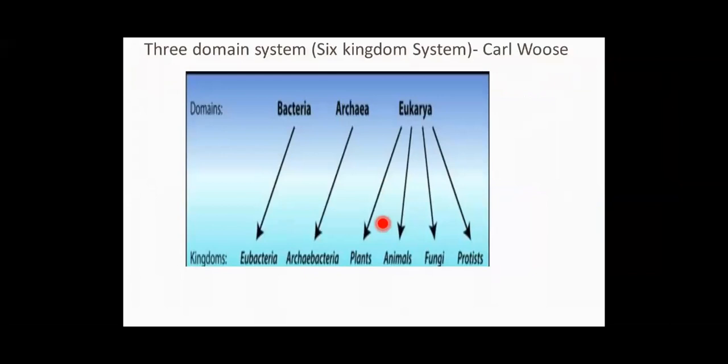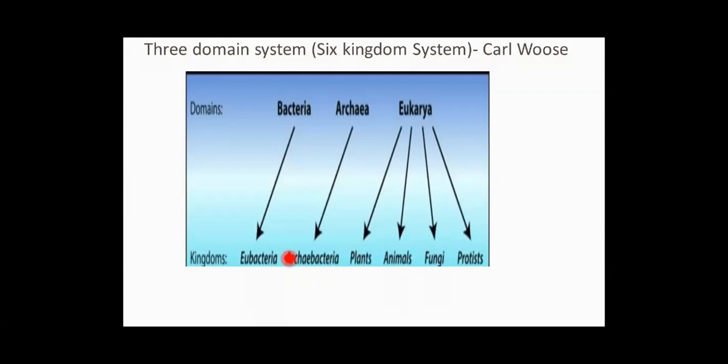bacteria, archaea, and eukarya. A slight change was made in the kingdom Monera by Carl Woese. Remaining all other kingdoms, plants, animalia, fungi, protists, all were kept as it is. A simple change was done to kingdom Monera. Monera was split into two different kingdoms, that is eubacteria and archaebacteria.